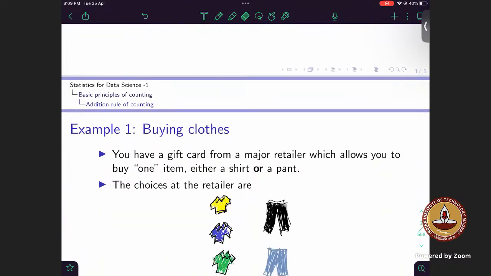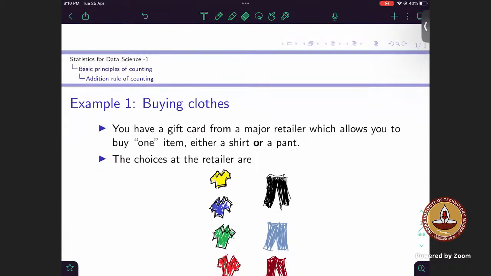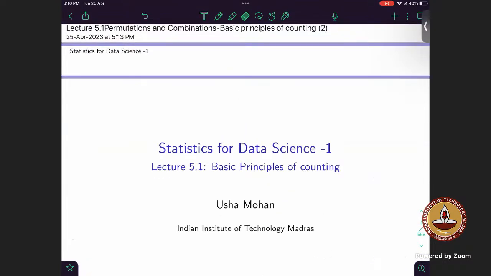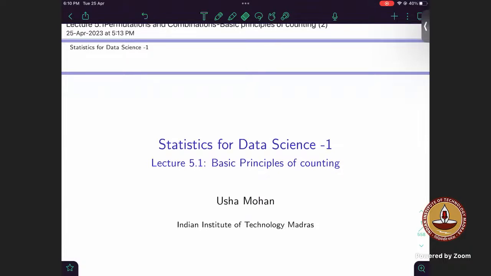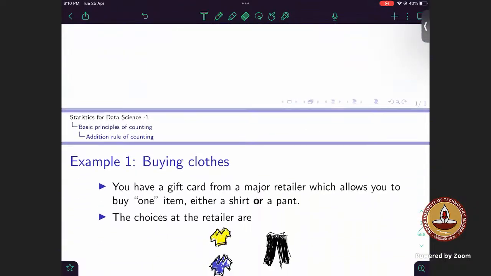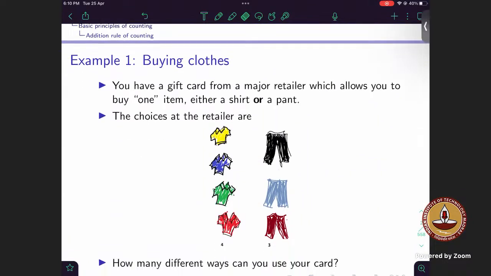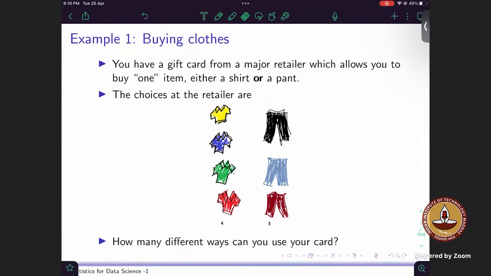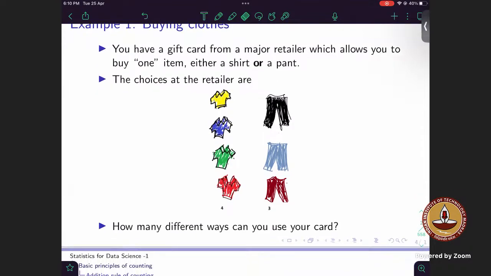Okay, so basically, I think we have done this in the last quiz as well. Starting from week 5, the whole idea or skill we try to achieve is how differently we can count different possibilities. Can anybody tell me what are the two fundamental principles that we learn in week 5? Addition rule of counting and multiplication rule of counting. Yes, addition rule and multiplication rule.